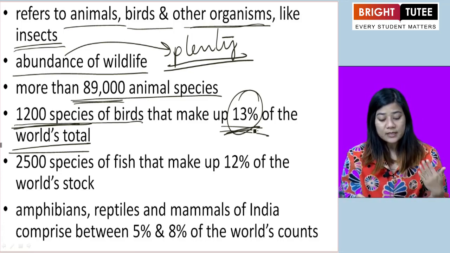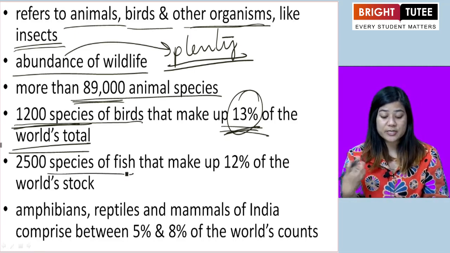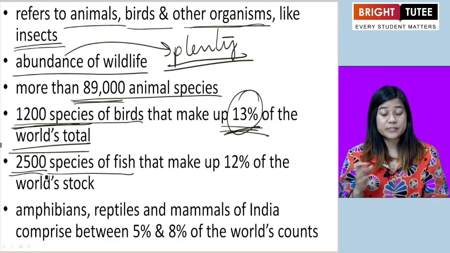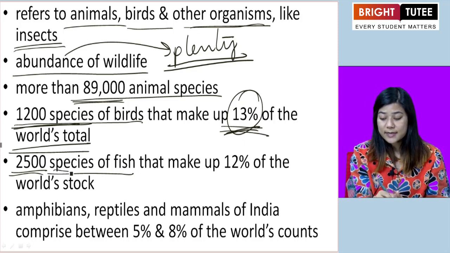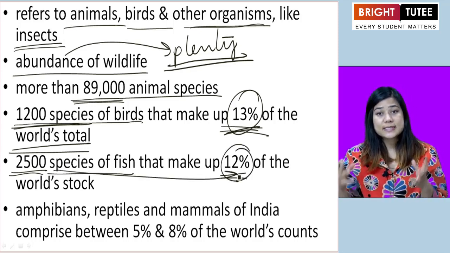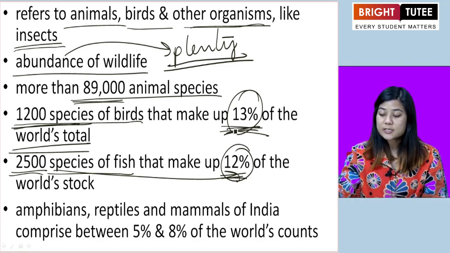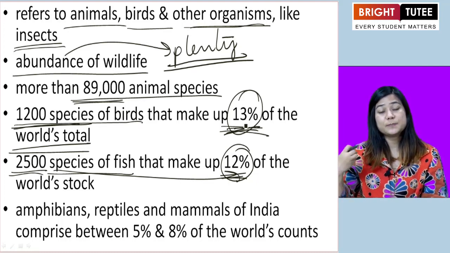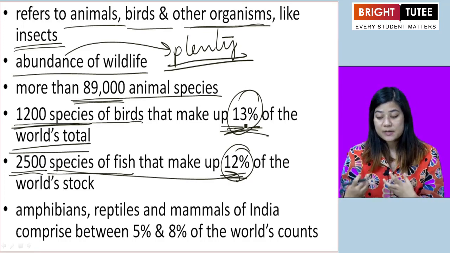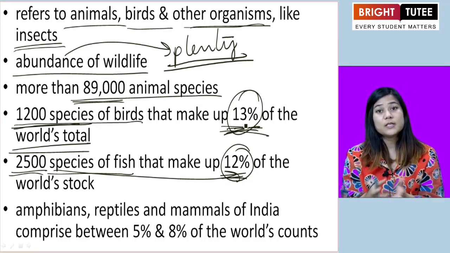In a similar manner, the different species of fish that we have in India are about 2,500 species, and that again makes up 12% of the world's fish. So just like 13% of bird species, 12% of fish species from India goes on to contribute to the world's stock.